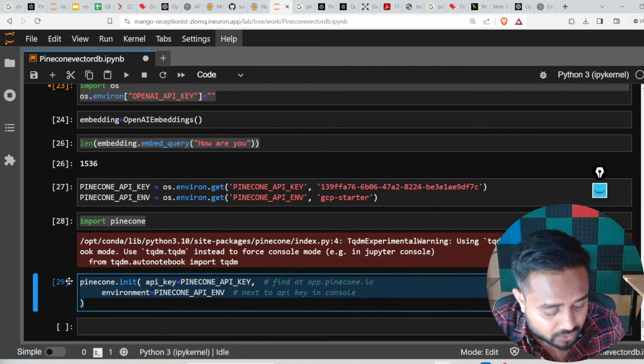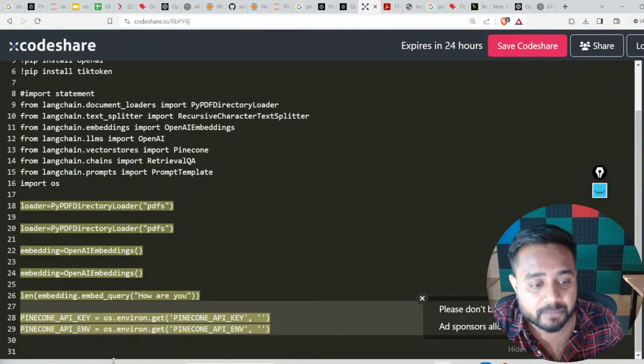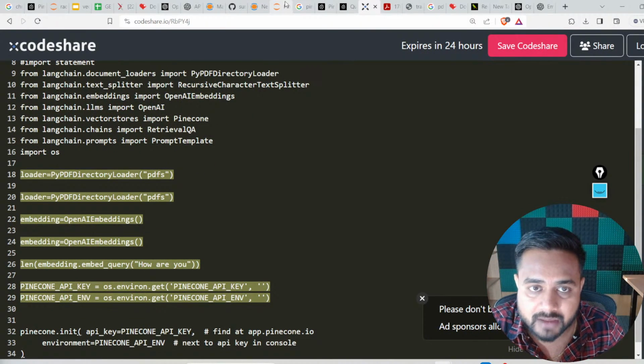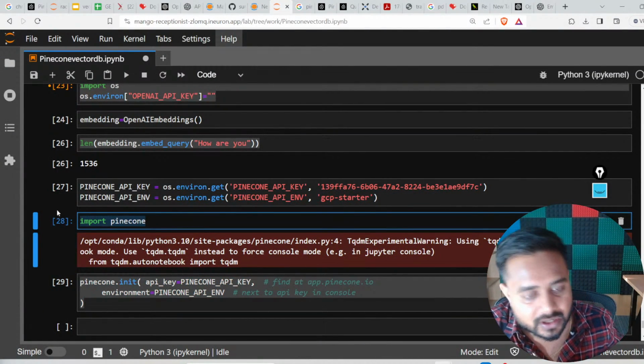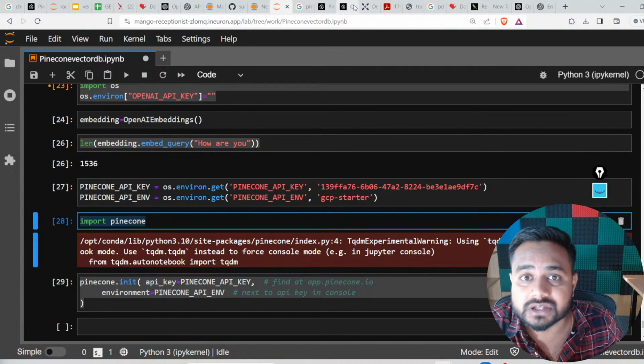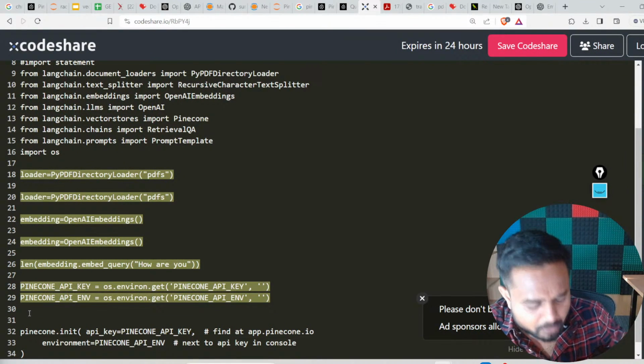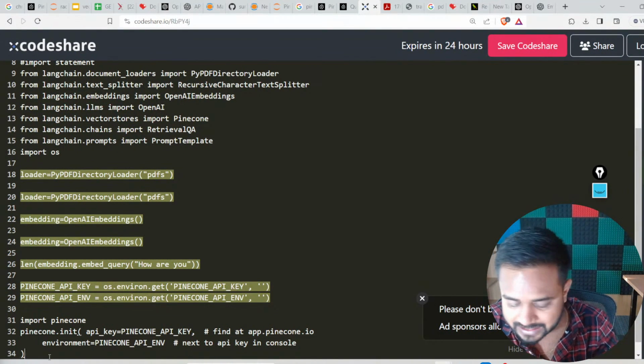And here I can give you this code as well inside the codeshare.io. So this is the code, guys, which I am going to paste, and there is an import statement also which I am going to paste over here. Just a second. So you can copy along with me and you can run it, you can test it.